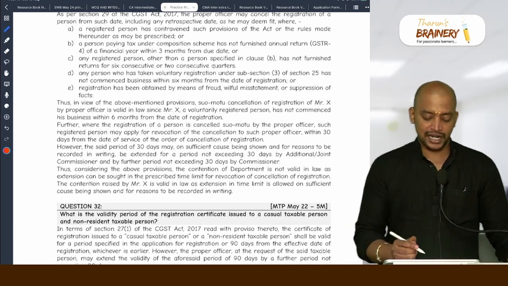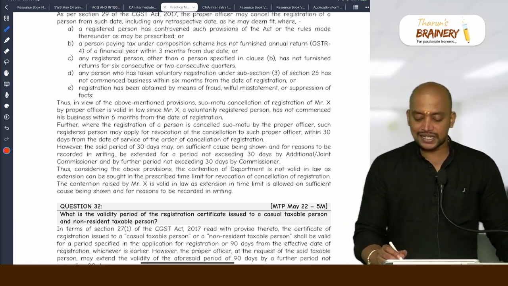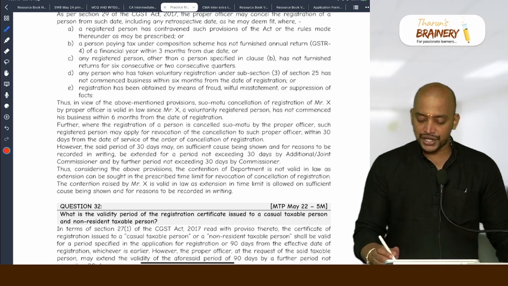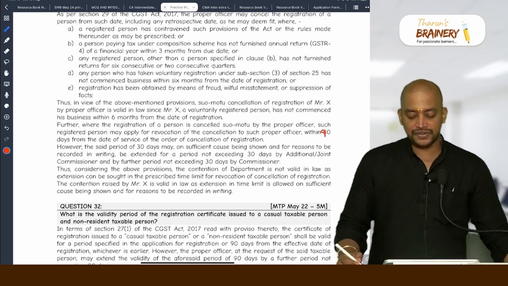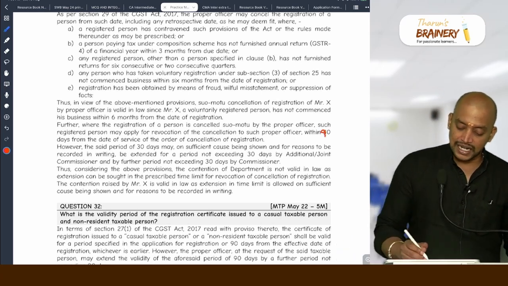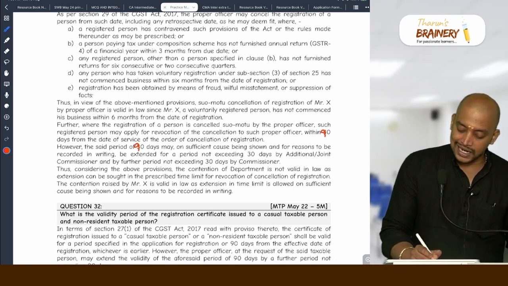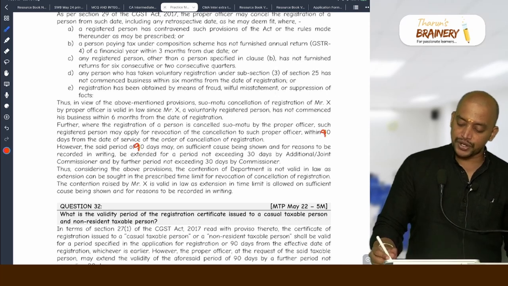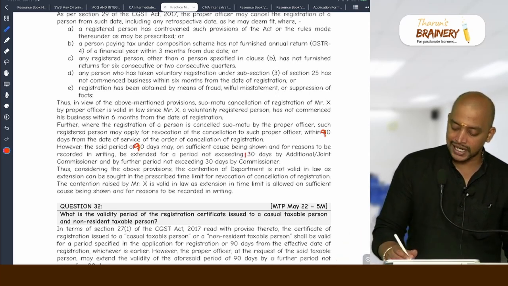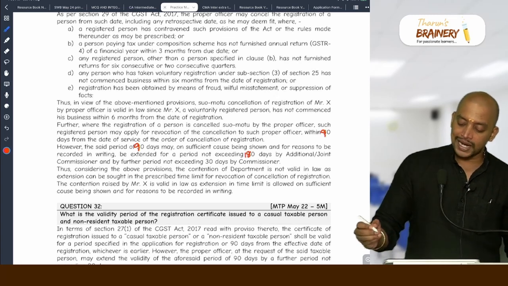Modify the answer accordingly. Where the registration of a person is cancelled suo motu, the registered person may apply for revocation within 90 days from the date of service of order of cancellation of registration. However, the said period of 90 days may, on sufficient cause being shown and for reasons to be recorded in writing, be extended for a period not exceeding 180 days.